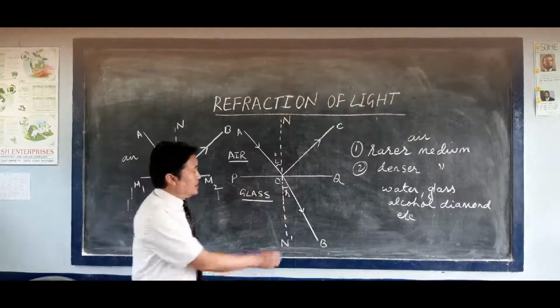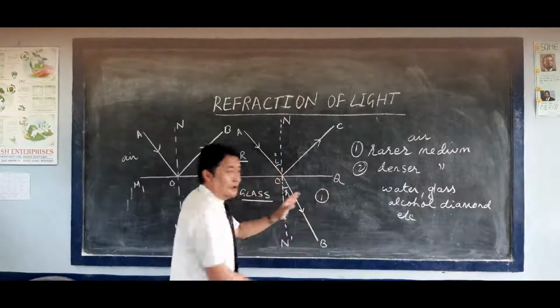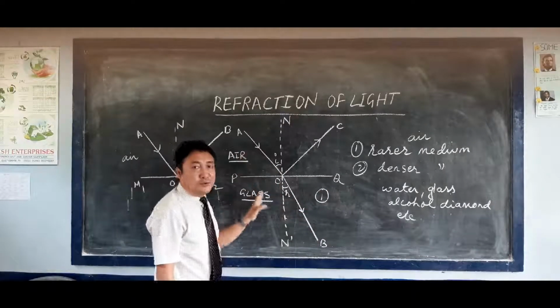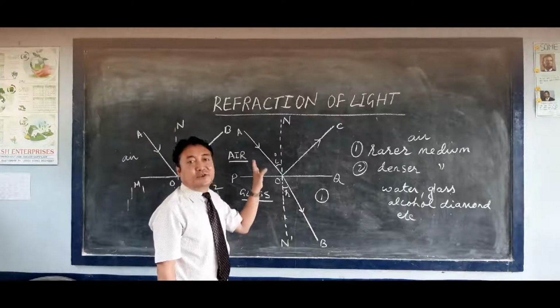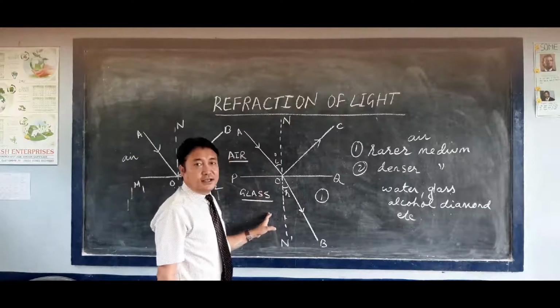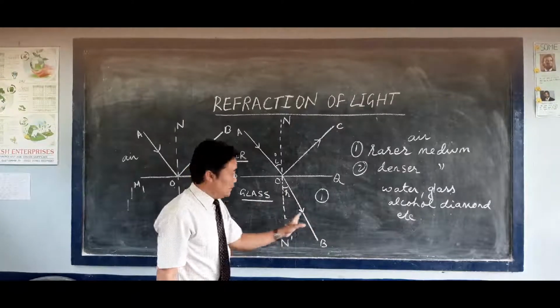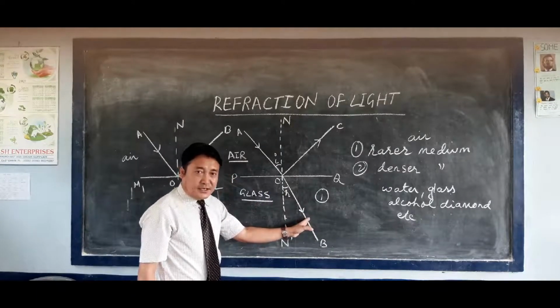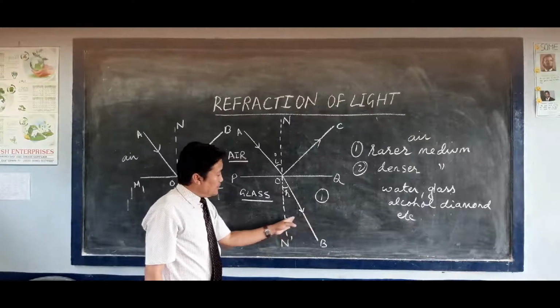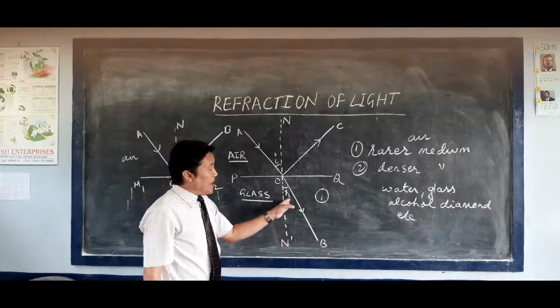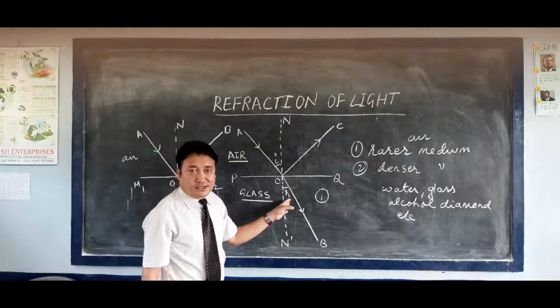The first condition is this. When the ray of light passes from the rarer medium towards the denser medium, that is from air to glass, the light will bend closer to the normal. So when the refracted ray bends closer to the normal, in that case the angle of refraction will become less.